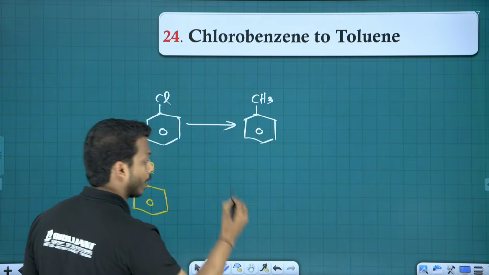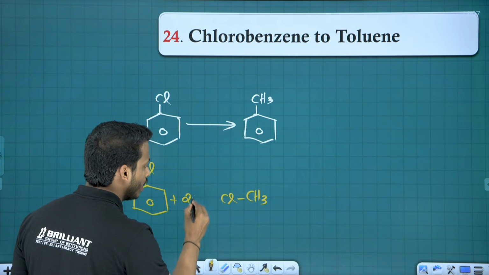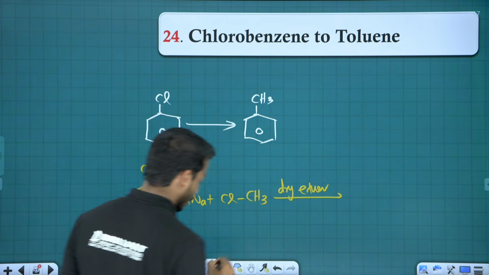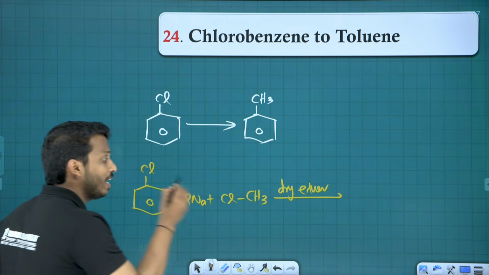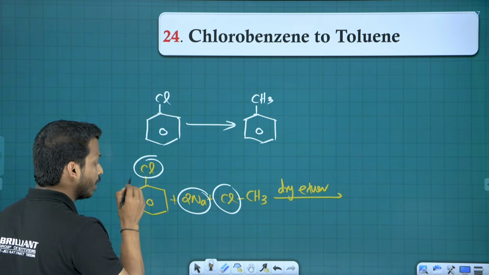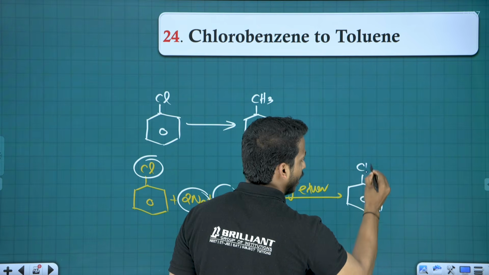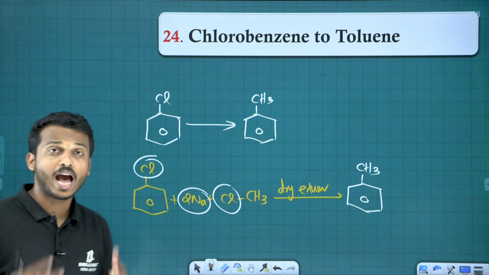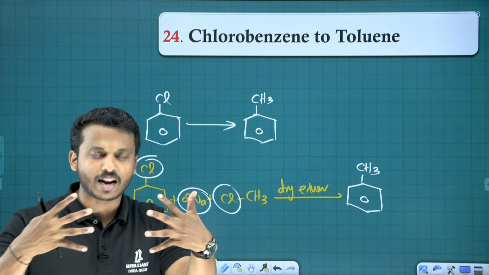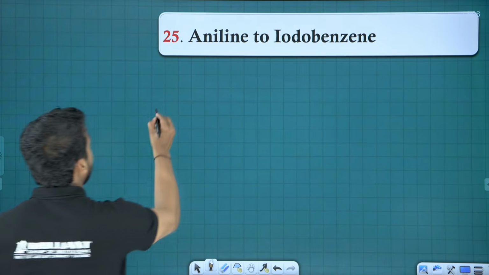You want a CH3 group, right? So for that CH3, I'm taking the haloalkane CH3Cl. And you know, 2 sodium is required, in what medium? Dry ether medium. You know, when a haloarene reacts with the haloalkane, both of the chlorines are taken by sodium and the aryl combines with the alkyl, you will get an alkyl on the aryl ring, that's toluene. So when a haloarene is combined with a haloalkane in sodium and dry ether, the alkyl and aryl parts will join, that's called the Wurtz-Fittig reaction.